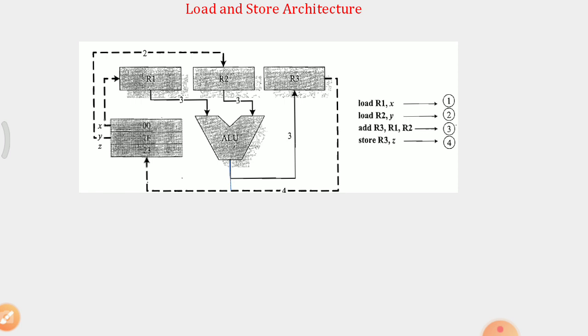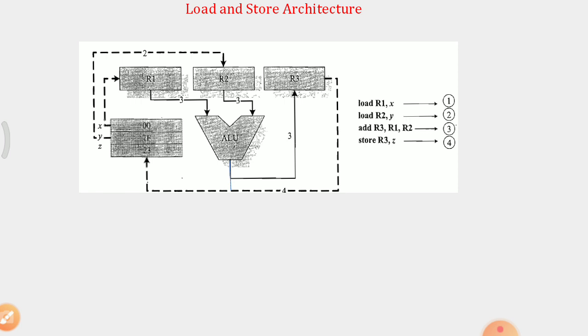Taking the data from the memory to process, it should be loaded into registers, and writing the data into the memory is also through registers only. So here in the memory, X, Y, Z, three locations are there. From the X location, the data is stored into R1. From the Y location, the data is stored into R2.